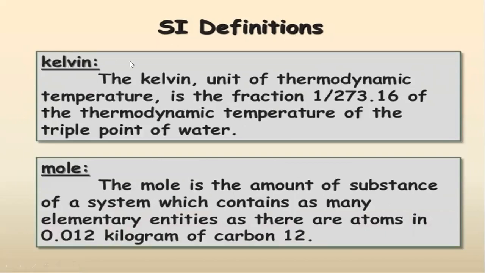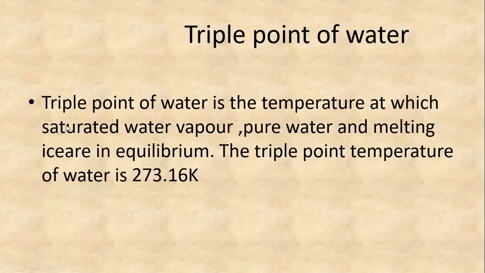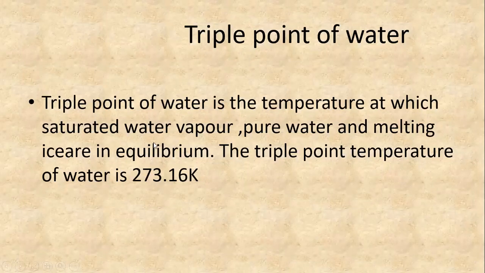The next definition is for the unit of temperature, that is Kelvin. The unit of thermodynamic temperature is Kelvin. It is the fraction 1 by 273.16 of the thermodynamic temperature of the triple point of water. Here we should know what the triple point of water is. The triple point of water is the temperature at which all three states of water, that is saturated water vapor, pure water and melting ice, are in equilibrium.